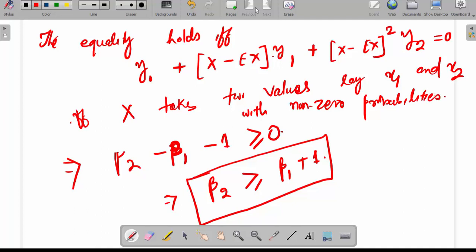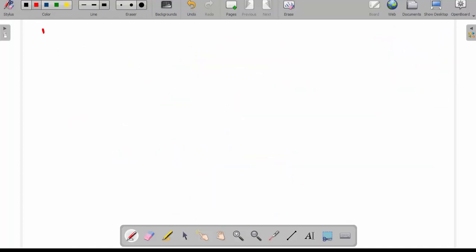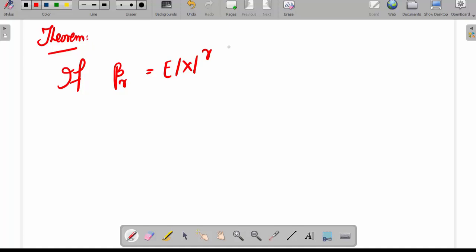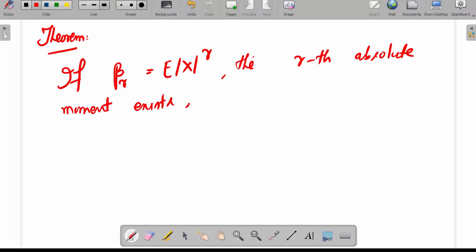Now consider another theorem. If beta r equal to expectation of mod x to the power r, that is the rth absolute moment, exists, then beta k square is less than or equal to beta k minus 1 into beta k plus 1.